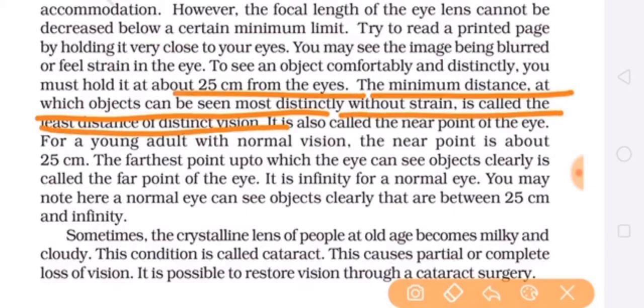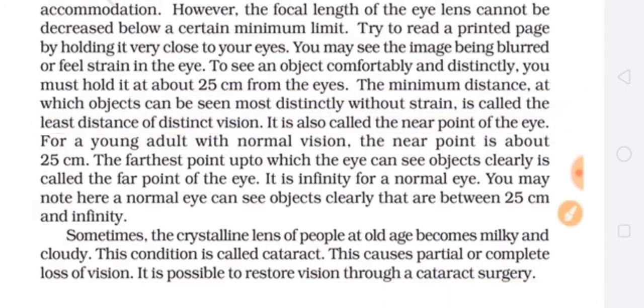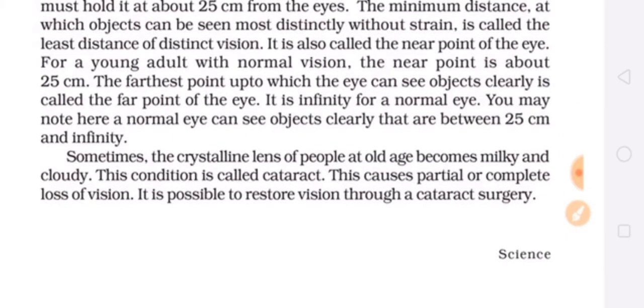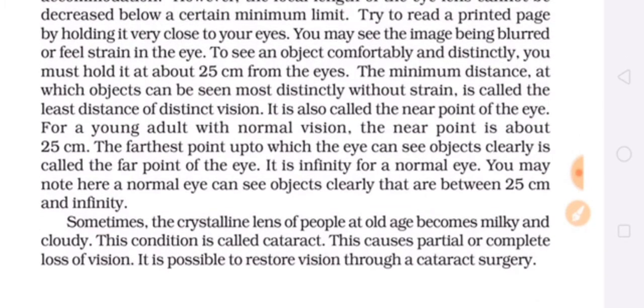So the near point for a normal eye is 25 centimeter. Without strain we can see at this distance, but below that the focal length cannot be decreased, and if the object is nearer than 25 centimeter, there is a strain on our eyes also. So we can see the things blurred. And then there is a far point also, means the farthest point up to which the normal eye can see the objects clearly and distinctly.